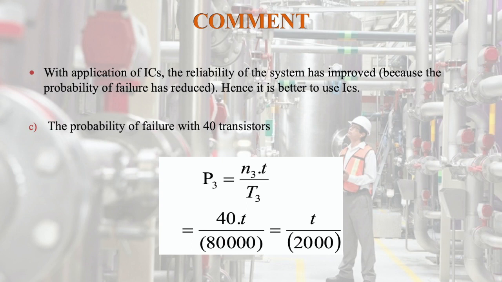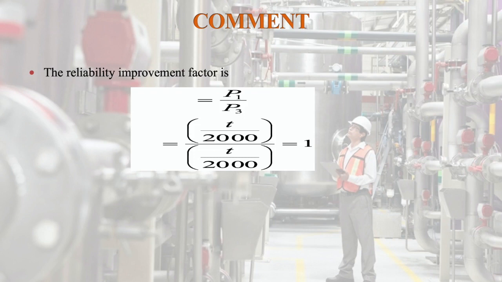So the probability is equal to N3 into T by T3, that is equal to 40 into T by 80,000, that is equal to T by 2000. So then the reliability improvement factor is equal to P1 by P2, that is equal to T by 2000 divided by T by 2000, that is equal to 1. So the reliability factor is 1 only.